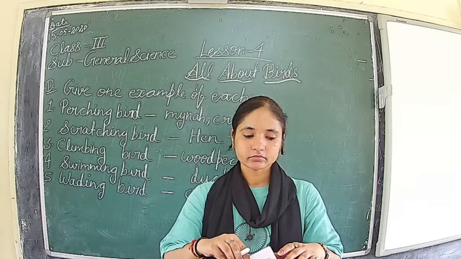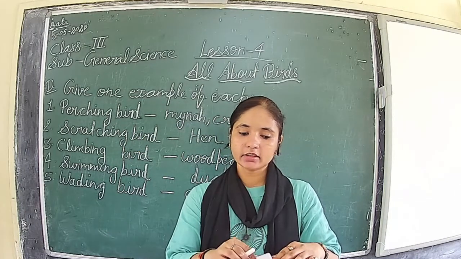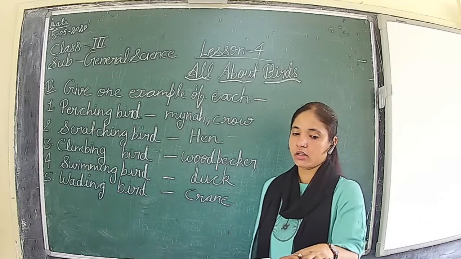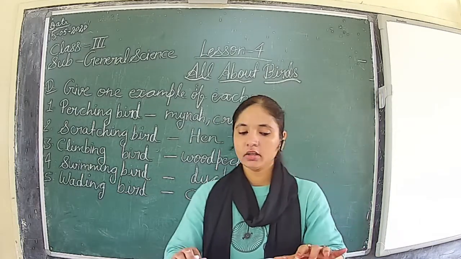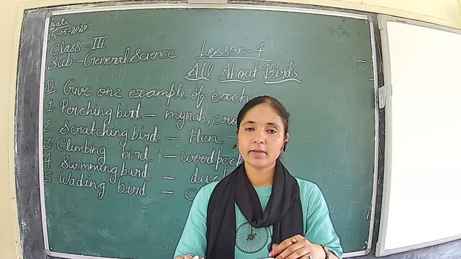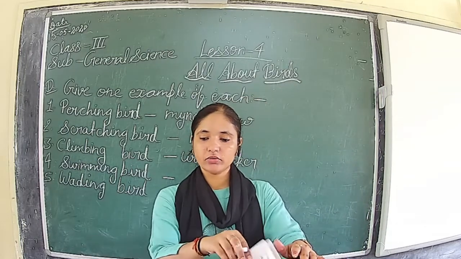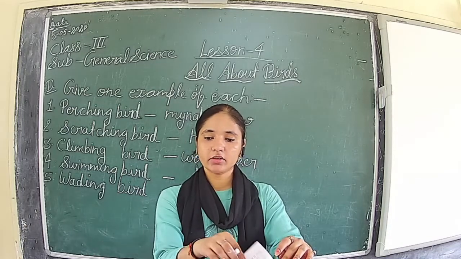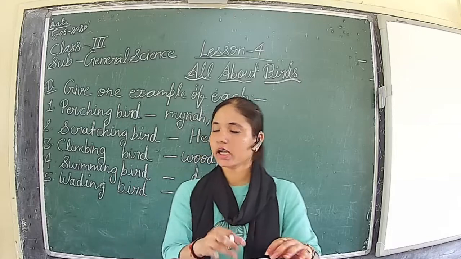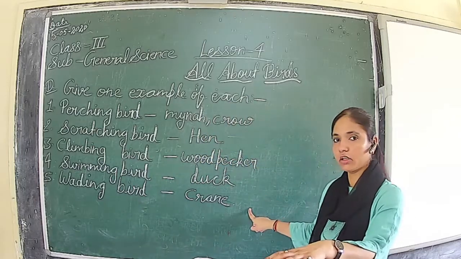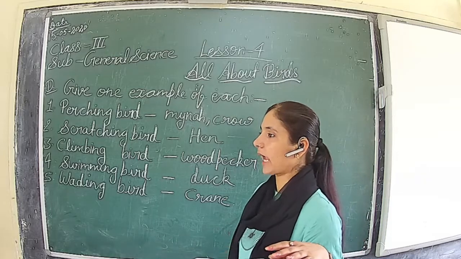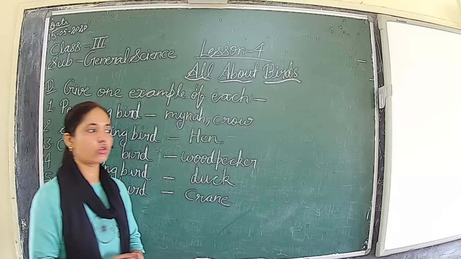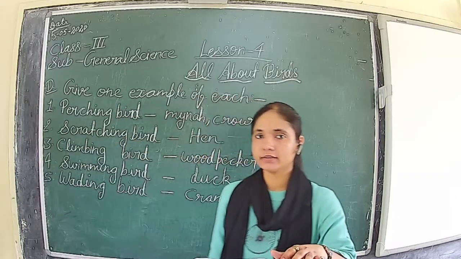So next is answer the following. There are five questions that I will also give you here. First is, what helps a bird to fly? You know, wings only. Wings help a bird to fly. These exercise things you can note down in the book itself. But answer the following questions you have to note down in your notebook with a pencil. Okay.